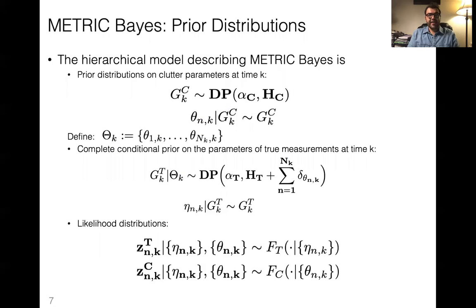Therefore, we define a hierarchical model describing our setup. We put a Dirichlet process prior over the space of parameters for the clutter. Given those parameters, we draw another realization of a Dirichlet process, and given that, we draw the parameters for our actual measurements. Given these prior distributions, we can form the likelihood.